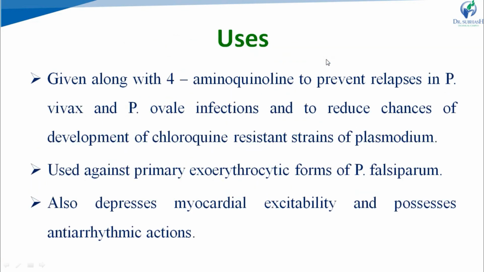Next, uses. Primaquine is generally given along with 4-aminoquinolines to prevent relapses in Plasmodium vivax and Plasmodium ovale infections, right? And to reduce the chances of development of chloroquine resistant strains of Plasmodium, right? If chloroquine is given with this primaquine, then the chances of resistance will decrease. It is used against the primary exoerythrocytic form of Plasmodium falciparum. Right? It also depresses myocardial excitability and possesses antiarrhythmic actions.